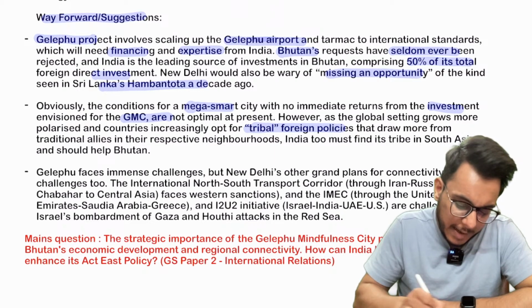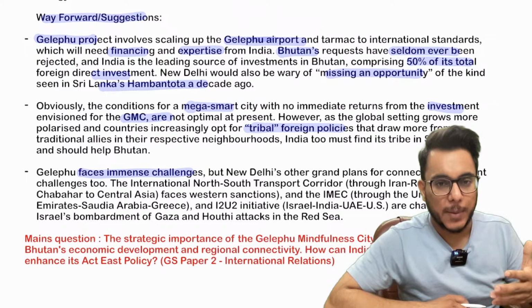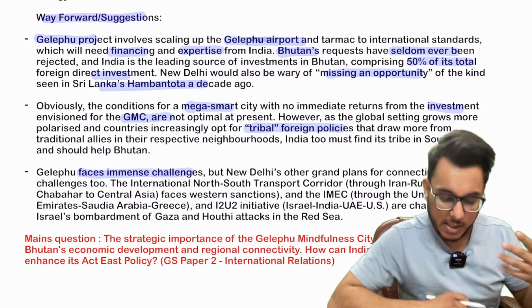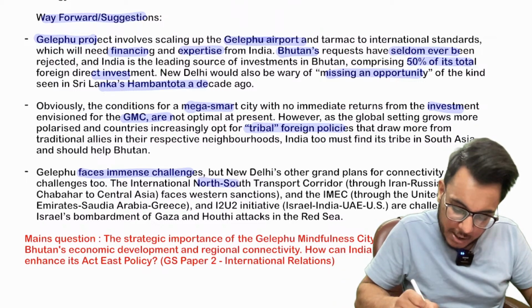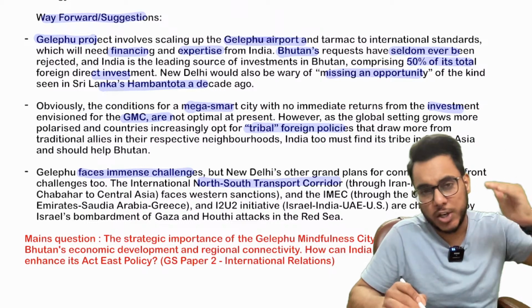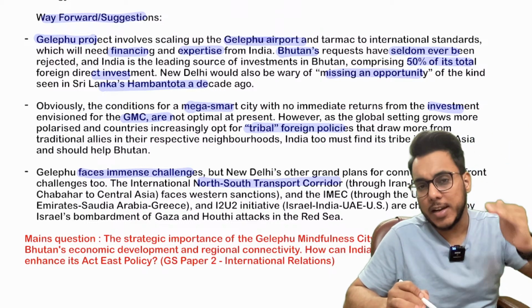Now, when we talk about Guelphu, it faces challenges in terms of connectivity. Now, India also has faced a lot of challenges on connectivity projects. For example, you see the North-South Transport Corridor. It is a project connecting Central Asia, Iran, and India.